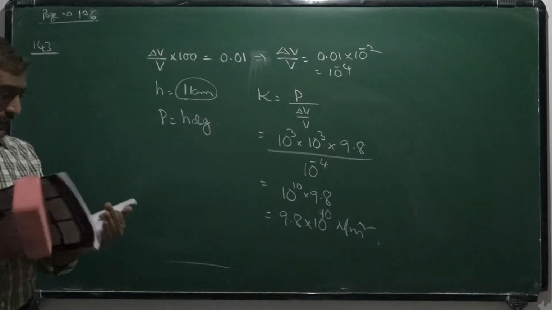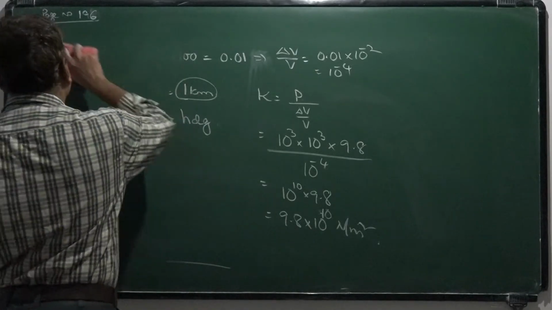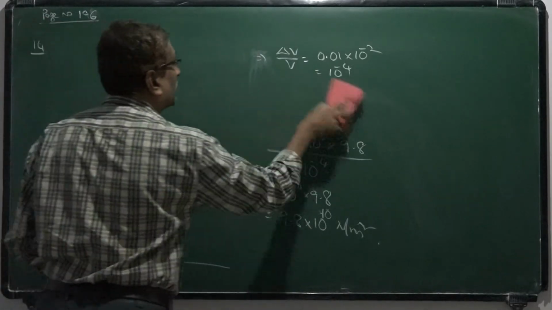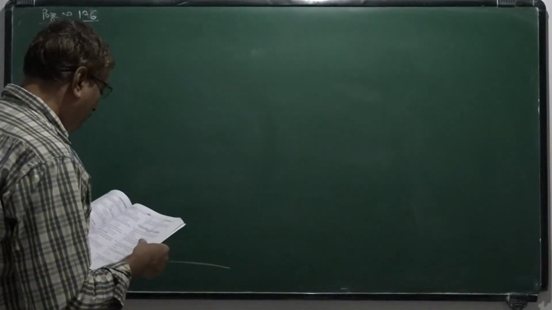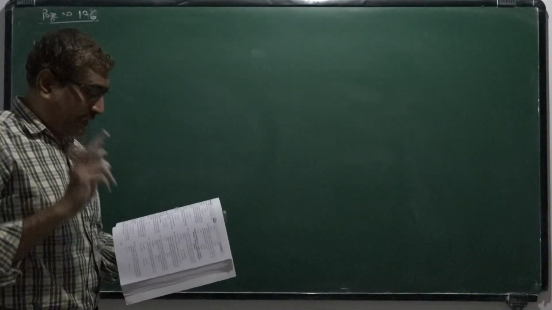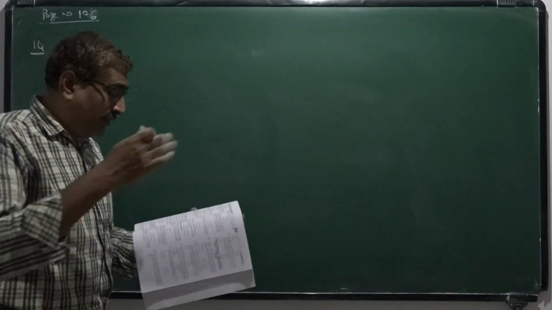And a similar one, problem 144. A sphere contracts in volume by 0.01% when subjected to a pressure of 100 atmosphere.